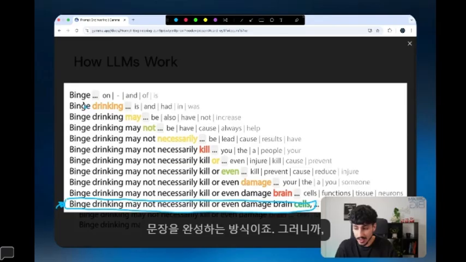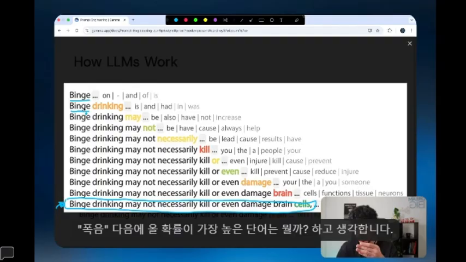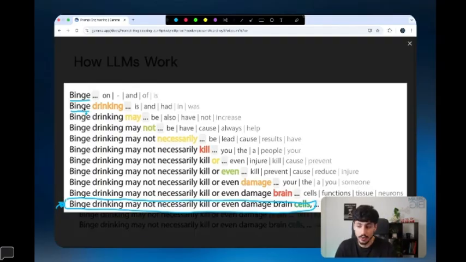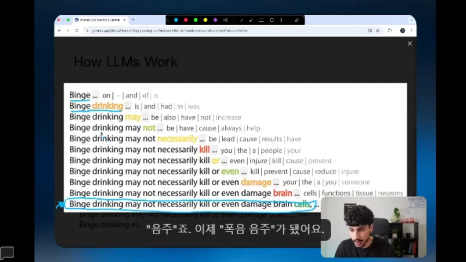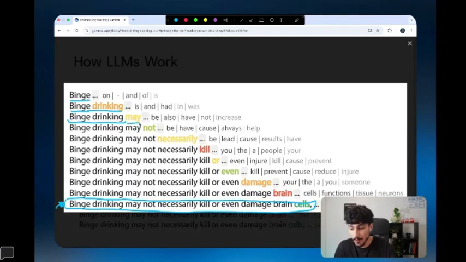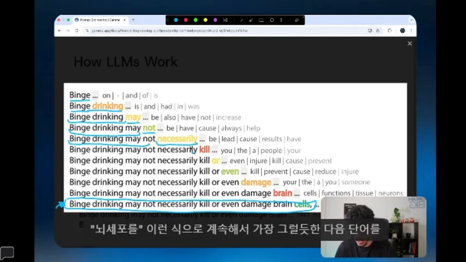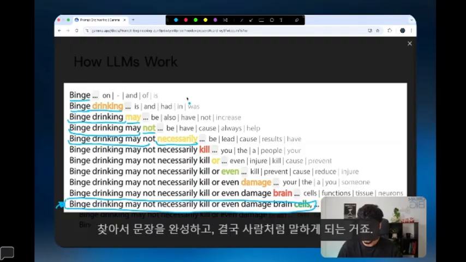So basically, it first says "binge," and then it says, okay, the first word is binge. What's the next most likely word? "Drinking." Cool, so now it's got "binge drinking." And then it says, okay, binge drinking, what's the next most likely word? "May." Binge drinking may, what's the next most likely word? "Not." Binge drinking may not, what's the next most likely word? "Necessarily." So it just continues by finding the next most likely word and puts it together to eventually form sentences and talk how a human would talk.